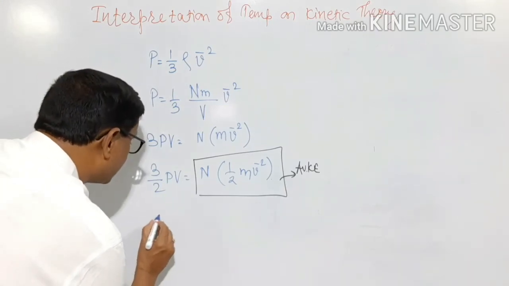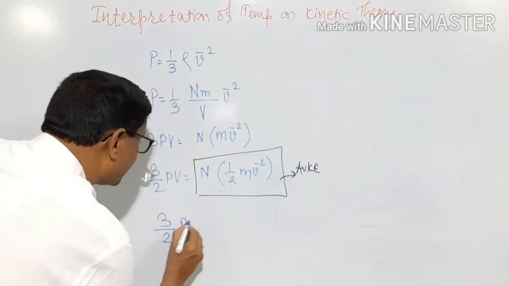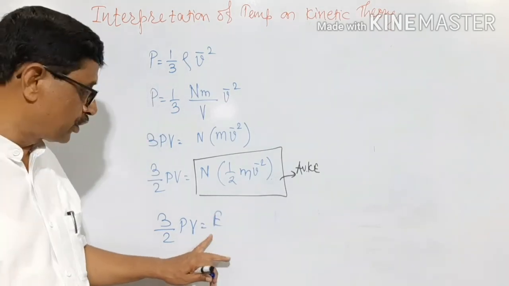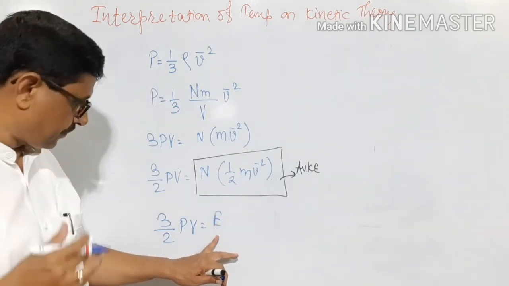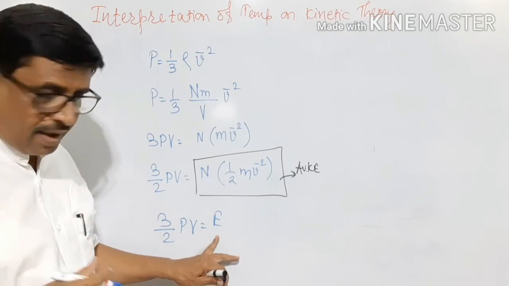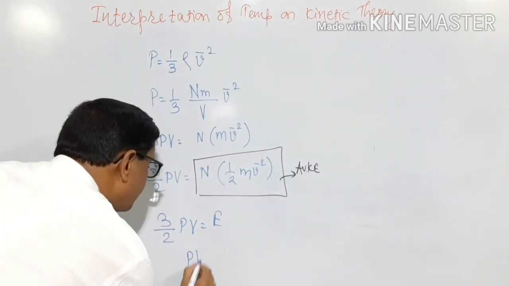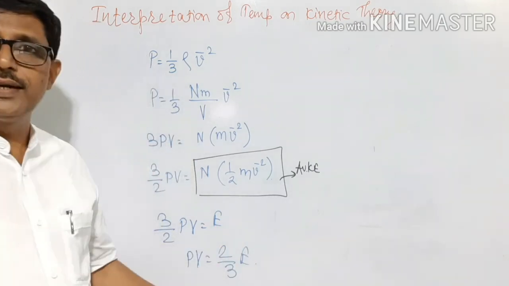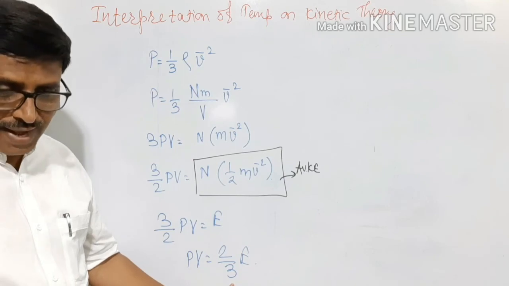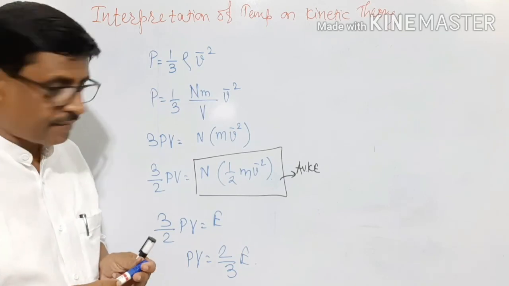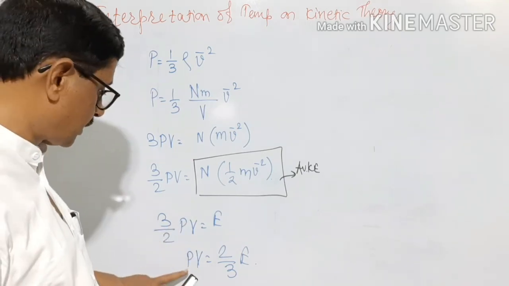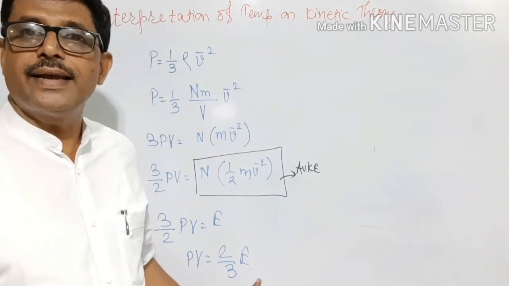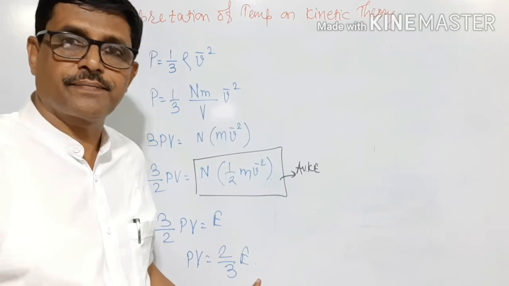Therefore, I will write 3 by 2 P into V is equal to the total internal energy of a gas. And hence, PV is equal to 2 by 3 into the total internal energy of a gas.